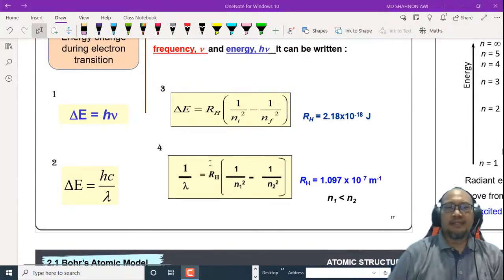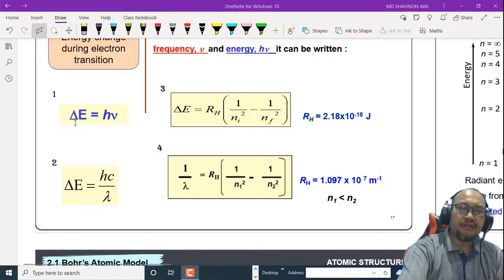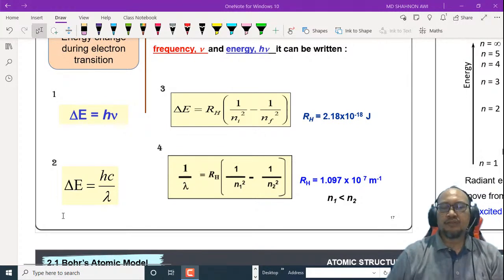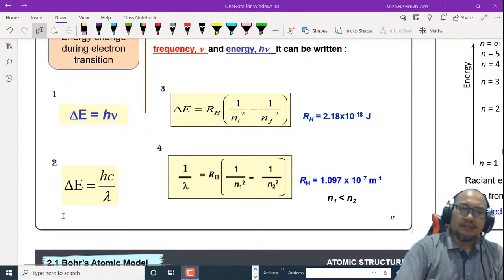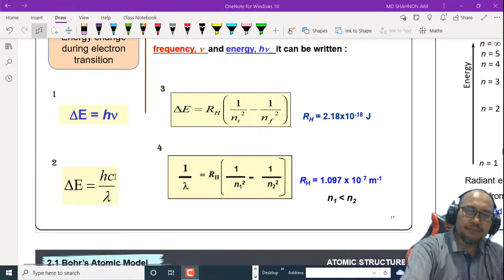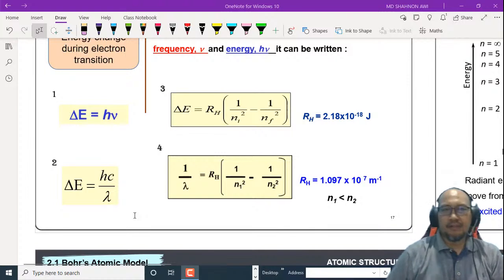Number 1 is delta E equal to h nu. Delta E is the difference in energy, h is the Planck constant, and nu is the frequency. Number 2 is delta E equal to hc over lambda. Again h is the Planck constant, c is the speed of light, and lambda is the wavelength.